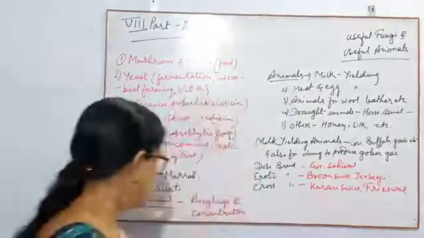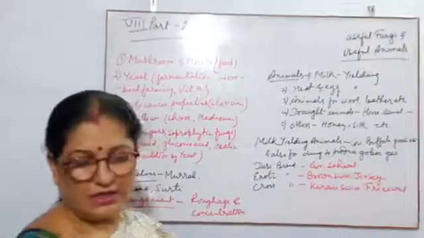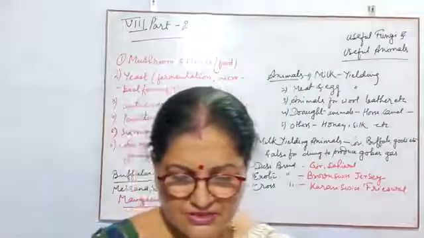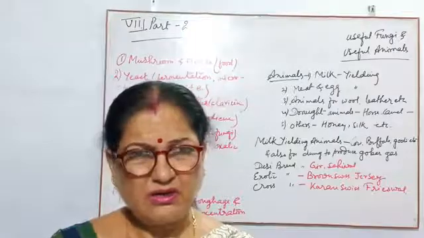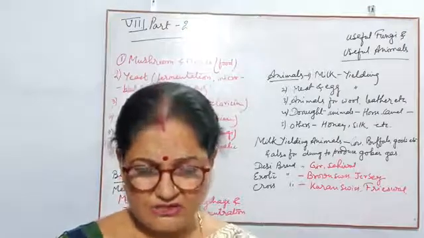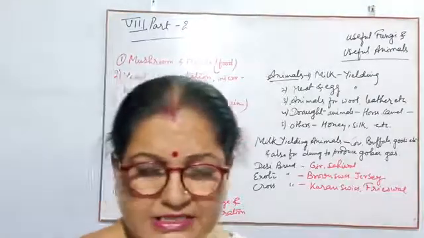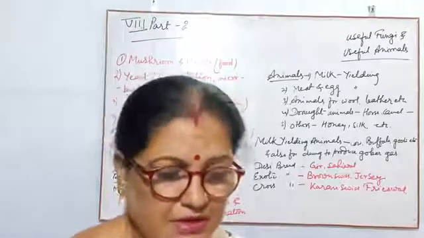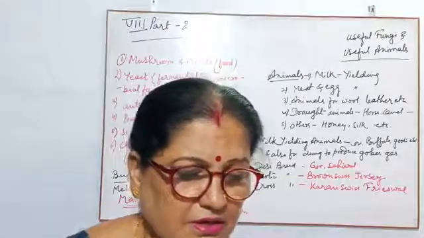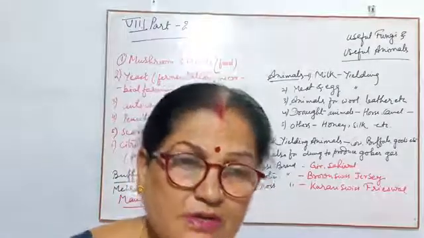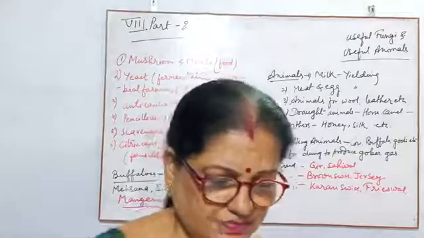Then third one, Sooty. It is found in a few or very few districts of Gujarat, and it yields or gives 1500 liters of milk per lactation.